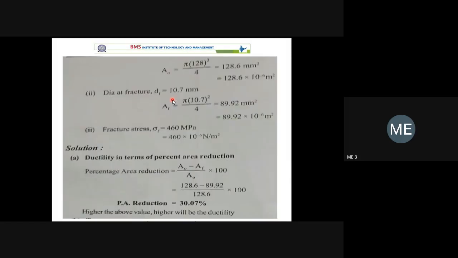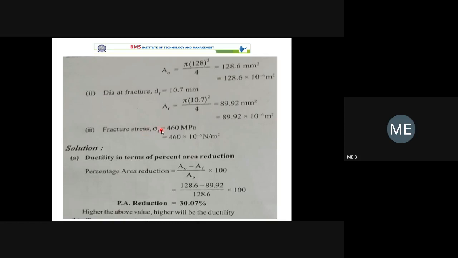That means while you are mounting the specimen and applying the load, at some point the specimen breaks. Once the specimen breaks, you measure the final diameter where exactly the fracture takes place. That diameter is 10.7 mm. From that we can get the area at fracture. The area at fracture we can use only for getting the instantaneous stress, not the fracture strength.